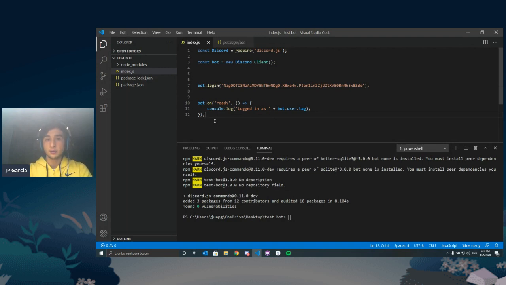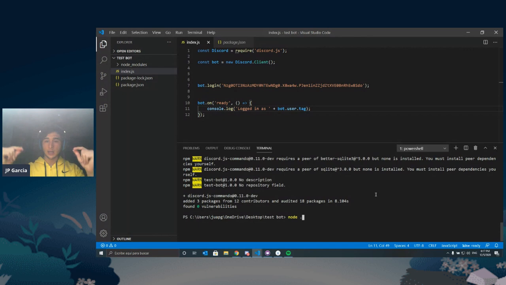Okay, so we're going to get the bot to connect to Discord and to log to the console that it's logged in as bot.user.tag. How do we do that? We're going to go down to the terminal and do the following. We're going to type node space bot. That's it.